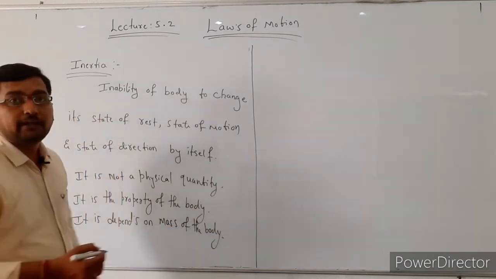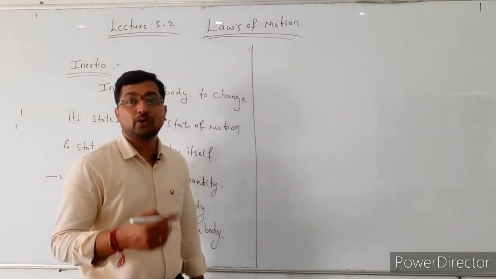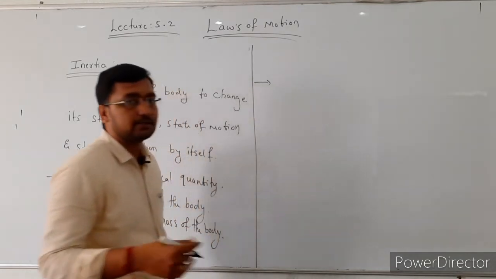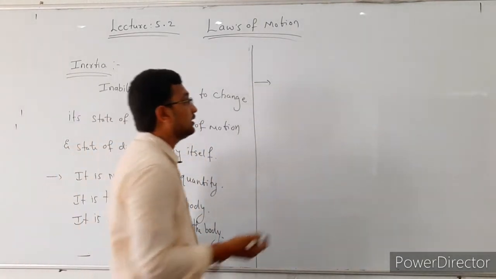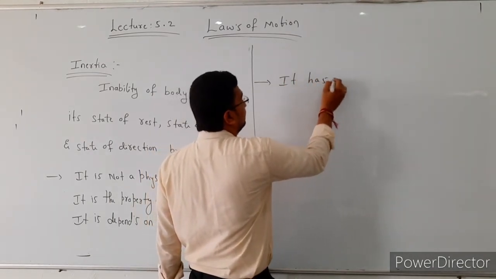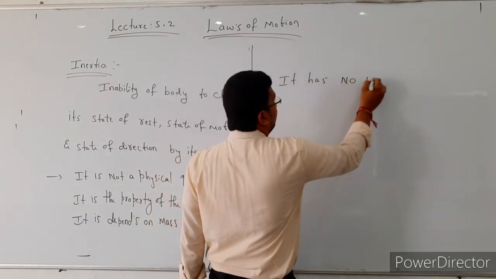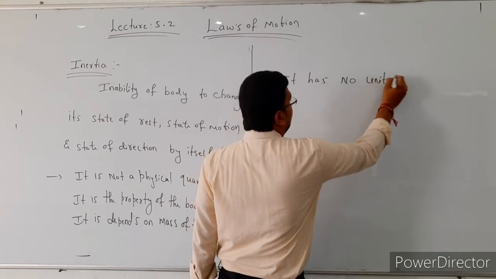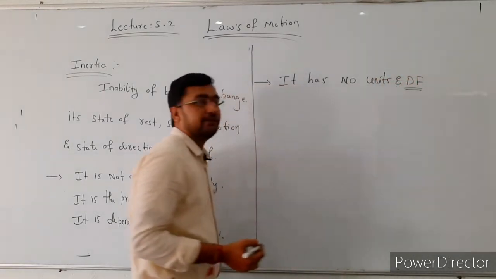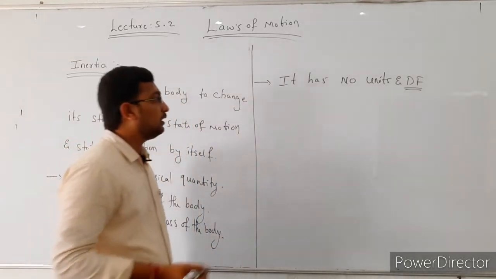And the next point, it has no units and no dimensional formula. Inertia does not have units and dimensional formula. Here df indicates the dimensional formula.